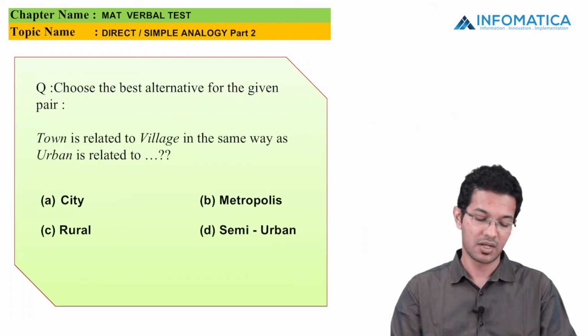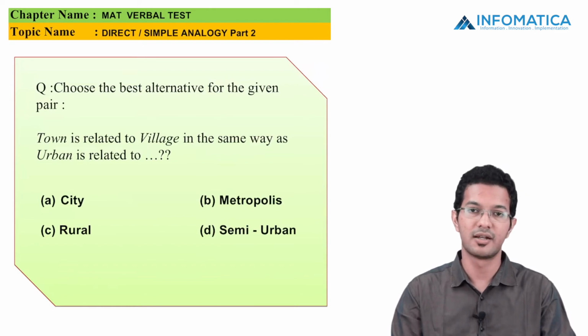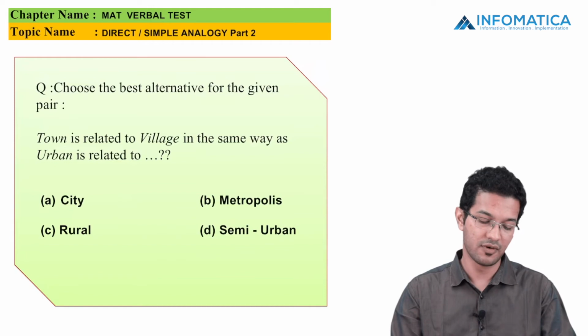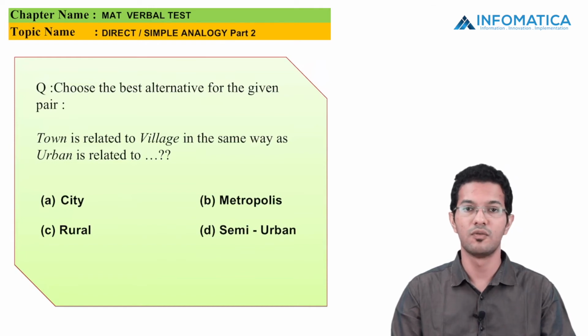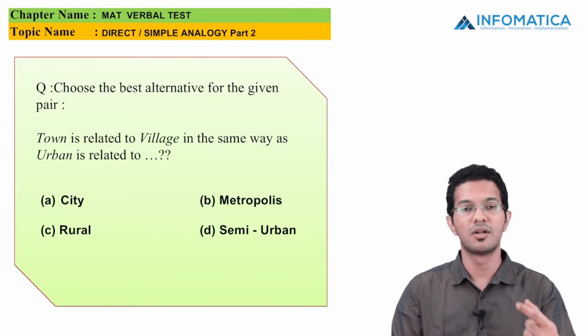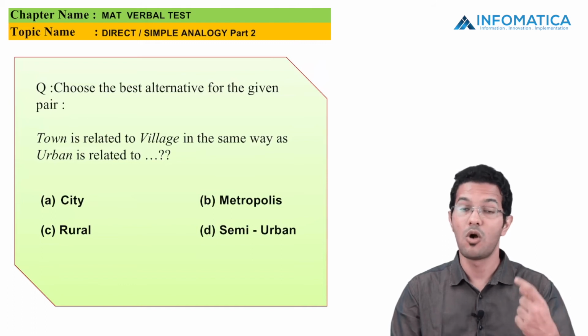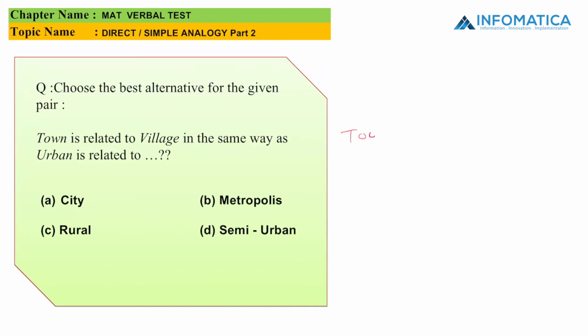Next question says town is related to village in the same way as urban is related to what? The first pair says town is related to village. So if I talk about town and village, these two are opposite words. So in the same way, what is the opposite of urban? The opposite of urban is rural. So I can say that the answer to this question is rural.